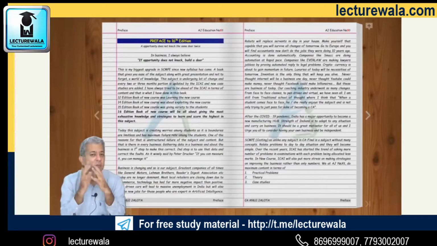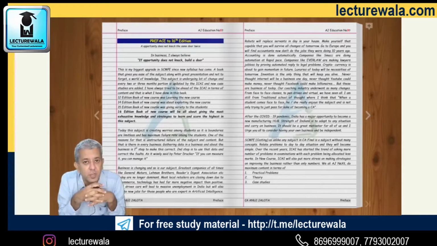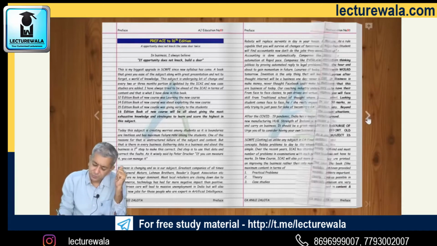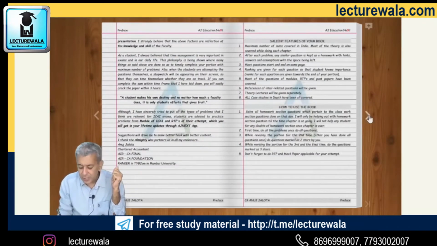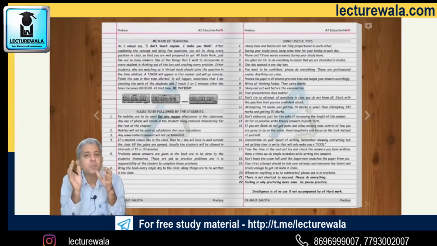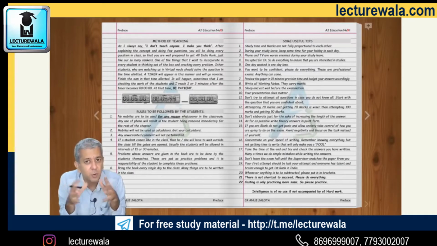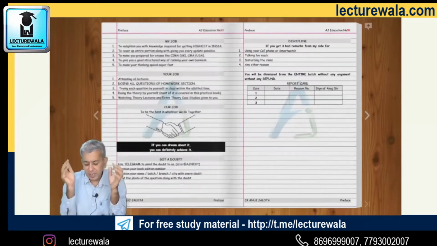It starts with a preface: why this subject is there, what is the current situation of our country. Because this subject is all about business, so what is happening to businesses before COVID and after COVID, I've tried to explain. That gives you a good idea of where our current business scenario is. I've included some study tips for you all over here, which will help you get good marks in SCMPE if you follow them. Then we have an index over here.